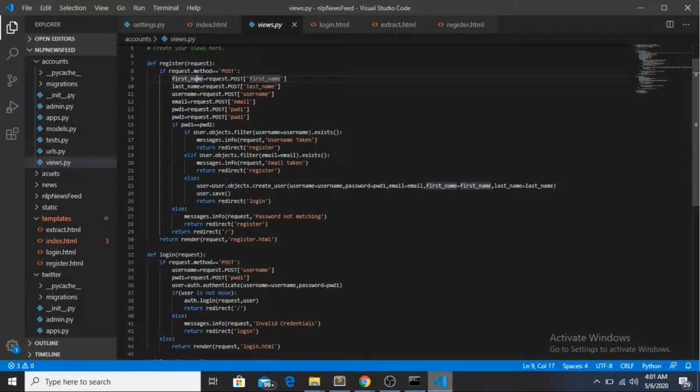It will get the first name, last name, username, email, password 1, password 2. Password 2 is the validation password for confirmation. So if password 1 is equal to password 2, and if the username is not taken... What this if is doing is, it will check if the username is taken or not. If the username is taken, it will save this info to the messages that username is already taken, so return redirect register.